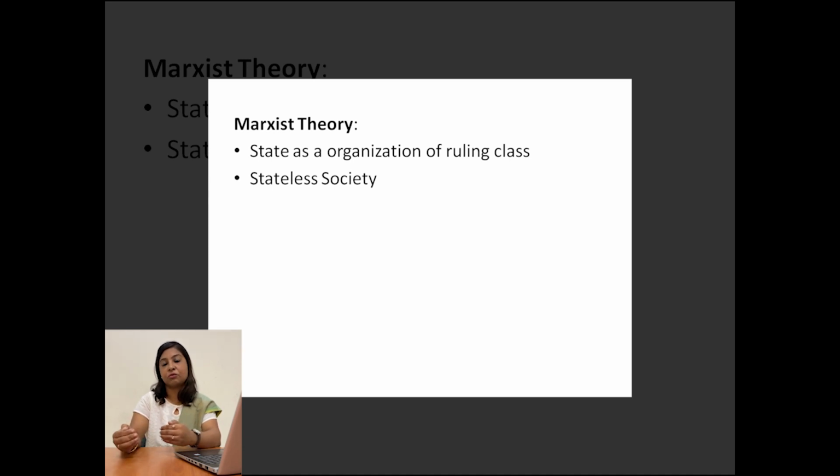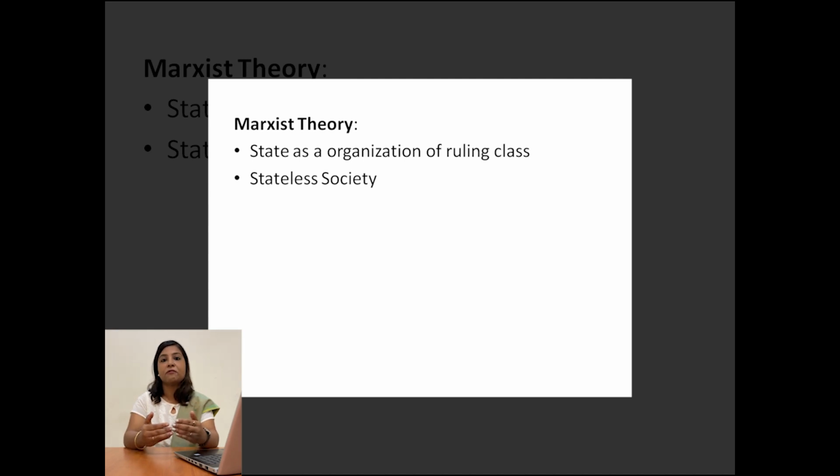Having said so, the Marxist theory proposes a stateless society, a society that should be against this type of state repression. It talks about a state where the ruling class is taking advantage of state tools and mechanisms to oppress the proletariat, the working class.